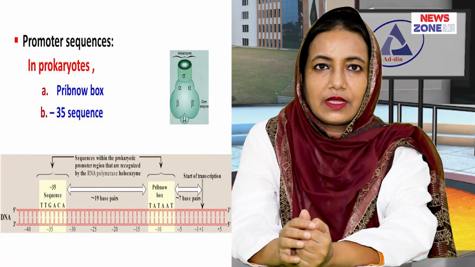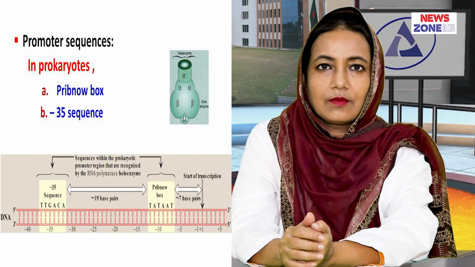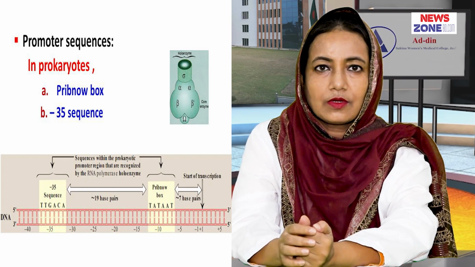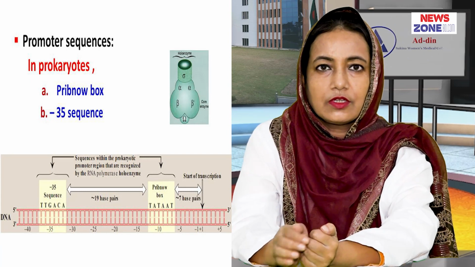At first, the sigma factor searches for the promoter region and identifies and binds with the promoter sequence. And whenever the RNA synthesis occurs, the sigma factor is released and the transcription process continues. The consensus sequences are the idealized sequences at which the bases occur most commonly but not necessarily always at that position.